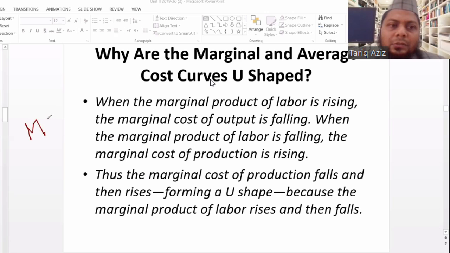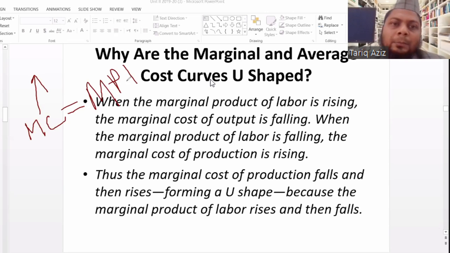Marginal cost and marginal product. So if the marginal cost is increasing, the marginal product will decrease at the same time. Why is marginal cost increasing? Because marginal product is decreasing. And if the marginal product is increasing, then the marginal cost will decrease. So they are opposite of each other, marginal product and marginal cost. Thus the marginal cost of production falls and then rises, forming a U shape, because the marginal product of labor rises and then falls.